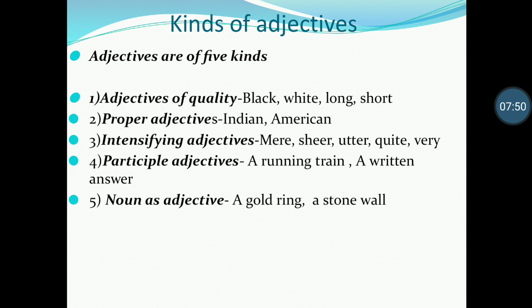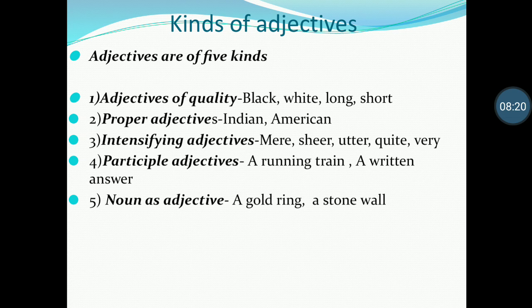Participle adjectives. Participle means present participle and past participle. Present participle is verb plus ing. Past participle means the third form of the verb. Here the present participle running qualifies the noun train. So here running is acting like an adjective, and the word written also qualifies the noun answer.